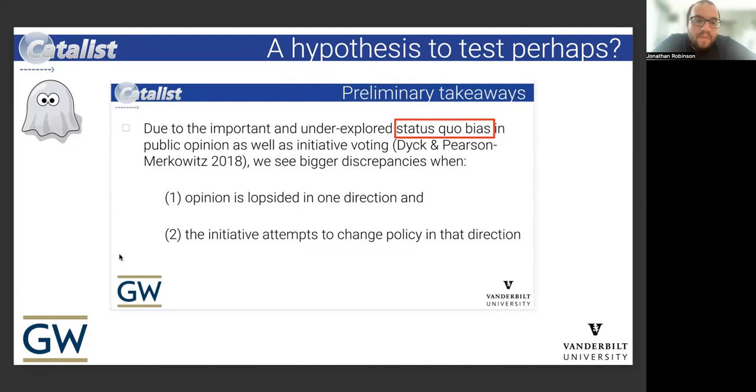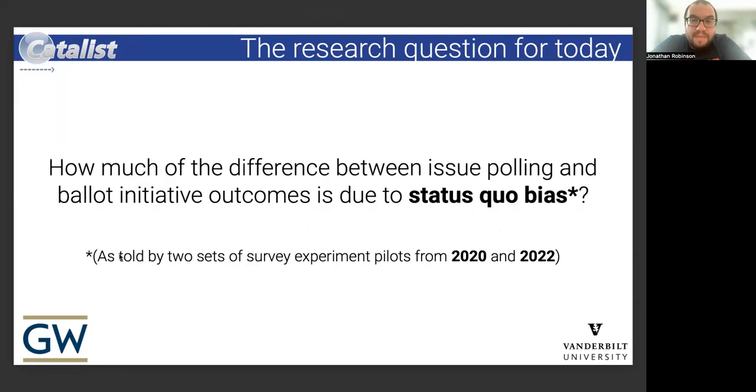Our hypothesis was that status quo bias was very important, but it was very difficult with the observational data that we have to credibly make that claim. So as a result of that work, and extending it into a more coherent research project, we really wanted to understand just how much of the difference between the issue polling estimates and the ballot initiative outcomes is due to status quo bias.